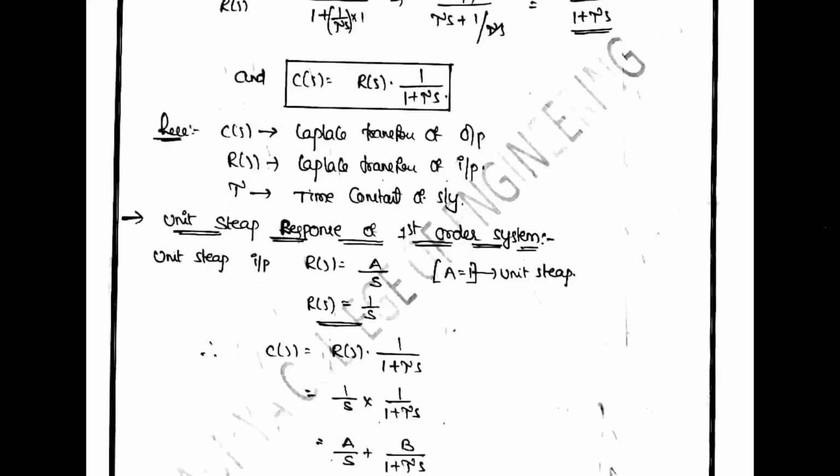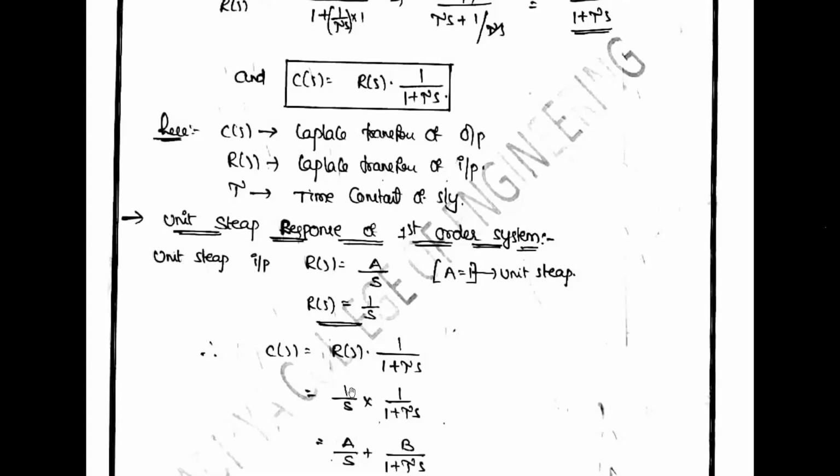I repeat, let me explain. This is the first order system 1 by 1 plus Ts. C of S is the output signal, R of S is the input signal. So the Laplace transform of the output is C of S, the Laplace transform of the input is R of S, and T is the time constant of the system.